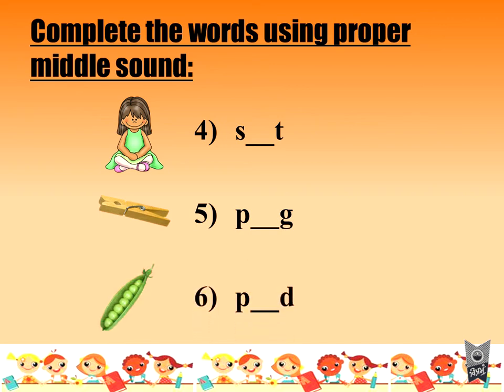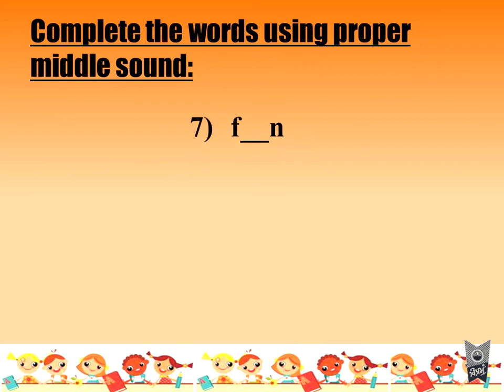Next. Okay, what are these? Green peas. The part where the peas are inside is called a pod. Say it once more with me. Pod. Concentrate on the middle sound and write the proper letter over here. Next, what is this? Yes, this is a fish. This is called a fin. Say with me once more. Fin.